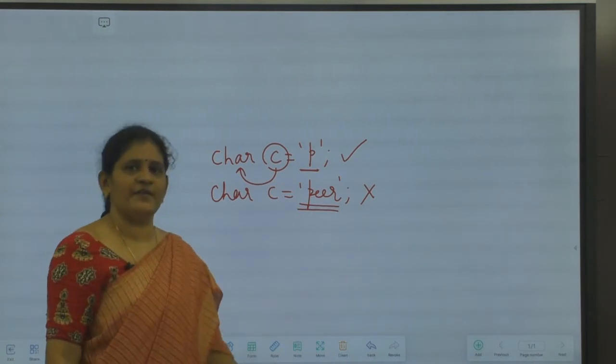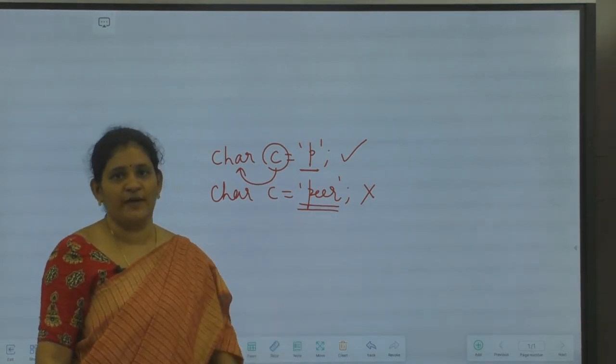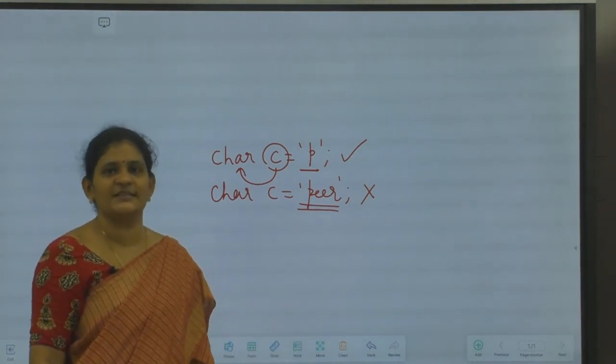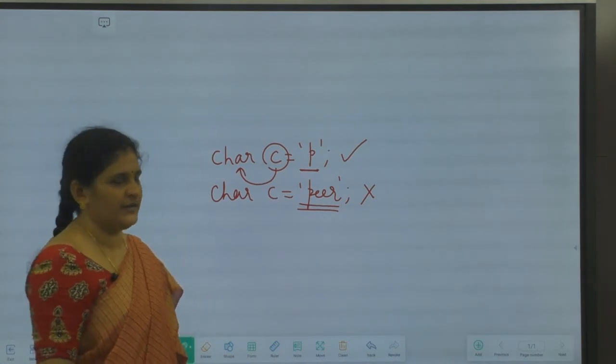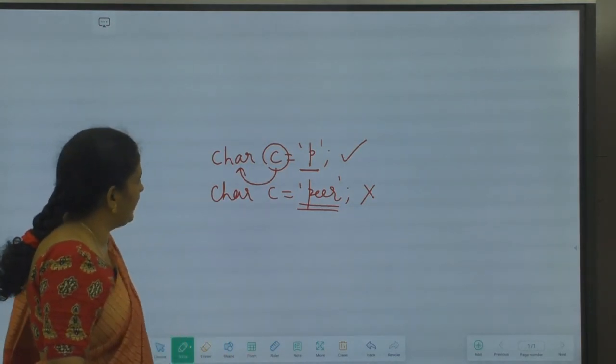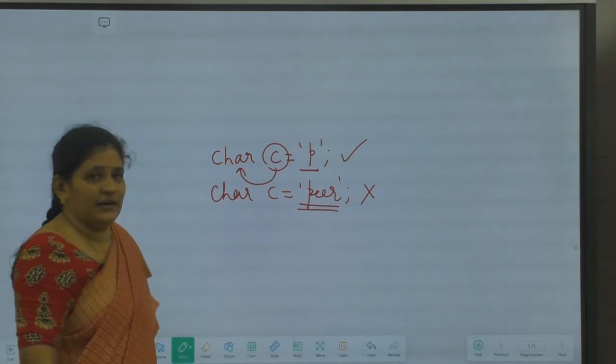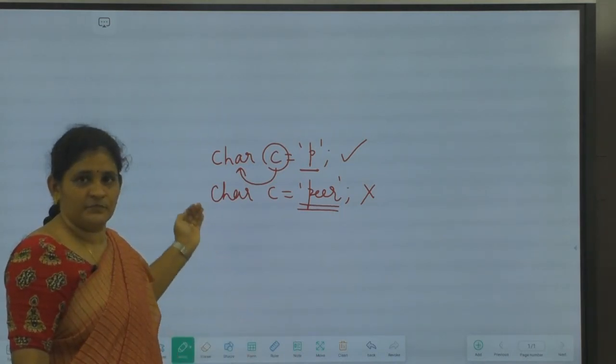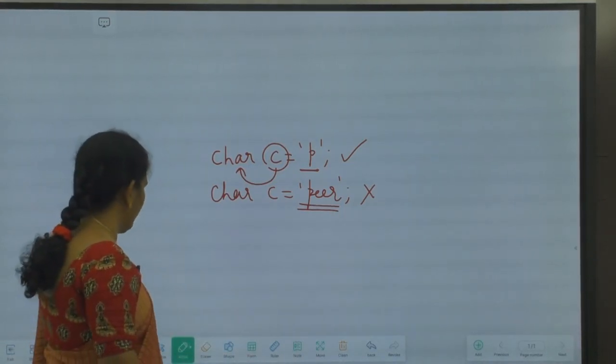For that we can go for another concept to store a group of values, a group of characters. We can use strings in Java. That concept we will be covering in later classes. Okay, so likewise we can define the variables. Now coming to the next one.